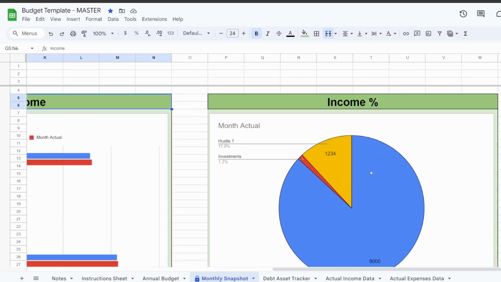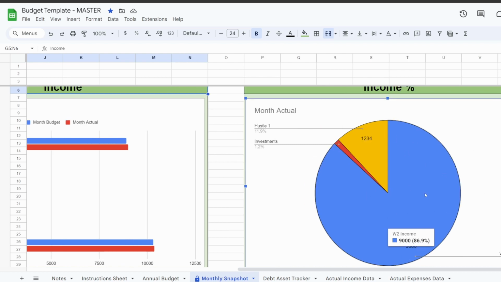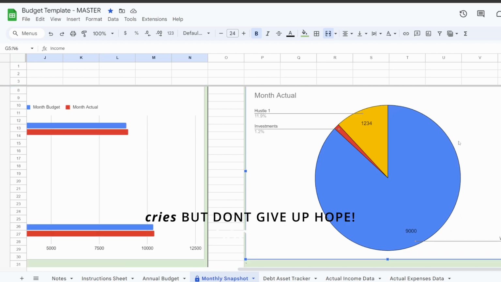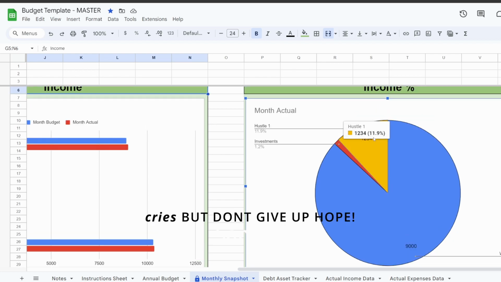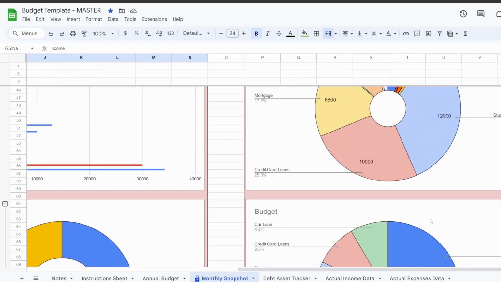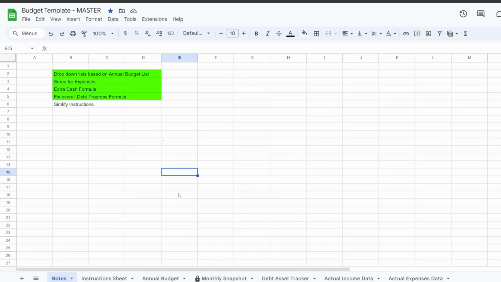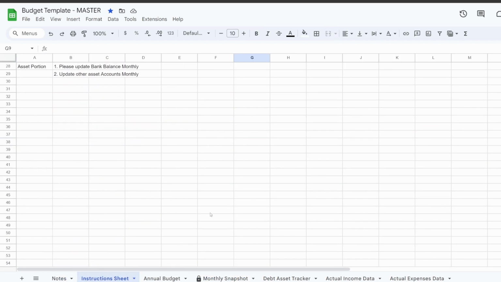Yeah. So this is your income percentage. You're taking home $9,000 after taxes, which means you're making somewhere around $200K a year. Very unbelievable, but okay. Then you have a hustle one, and you have an investment income, and that pretty much sums it up. So if you get confused, read the instructions right here.